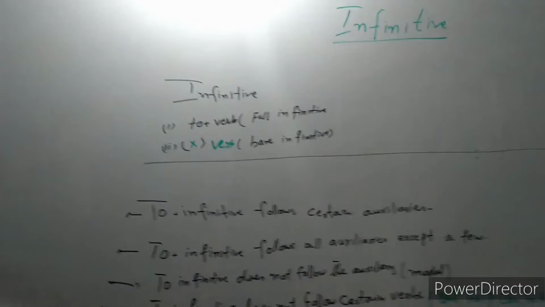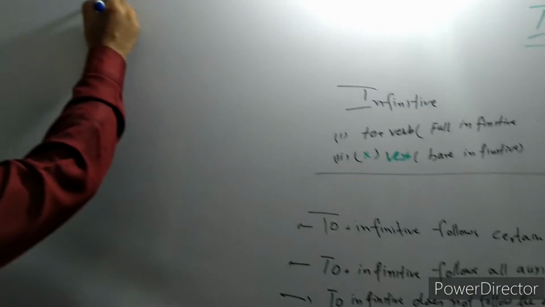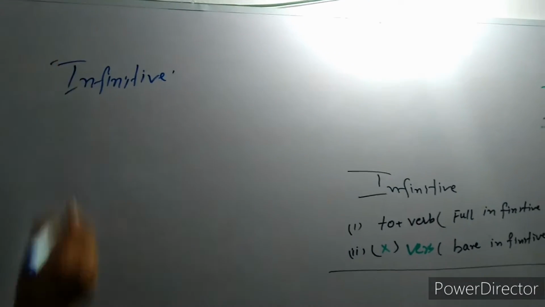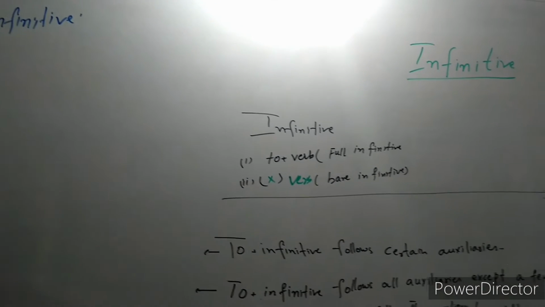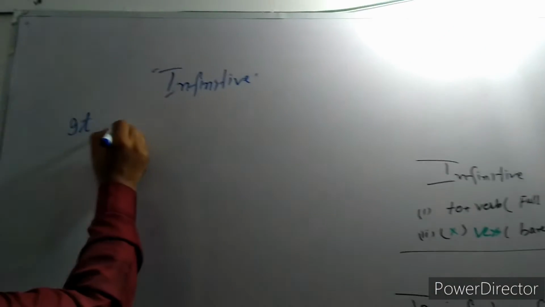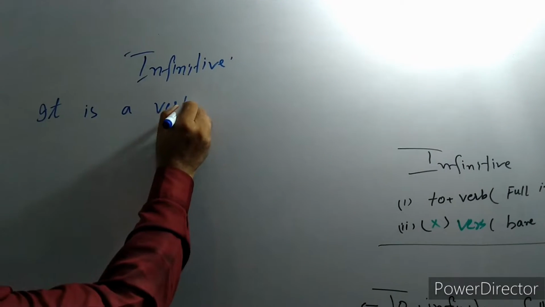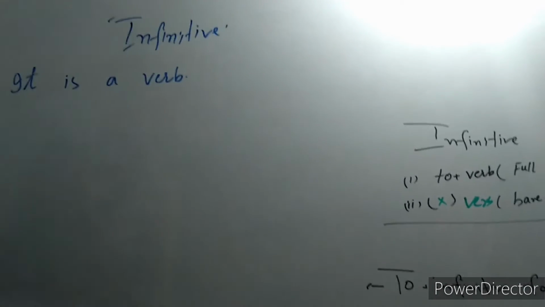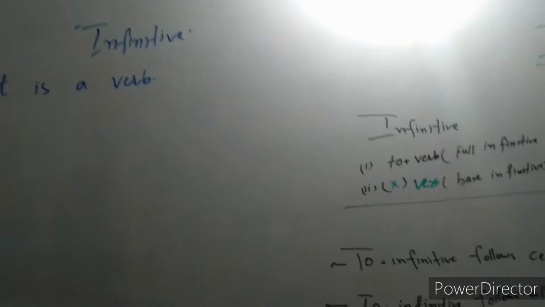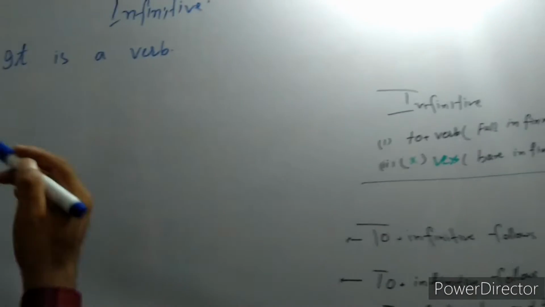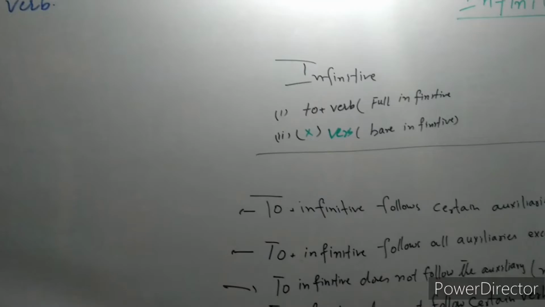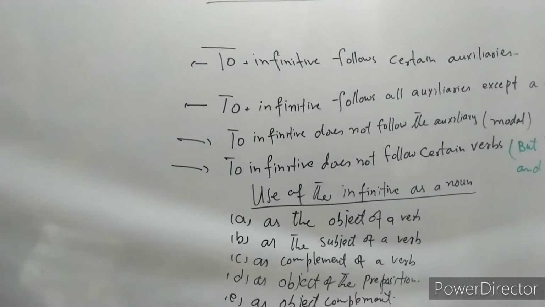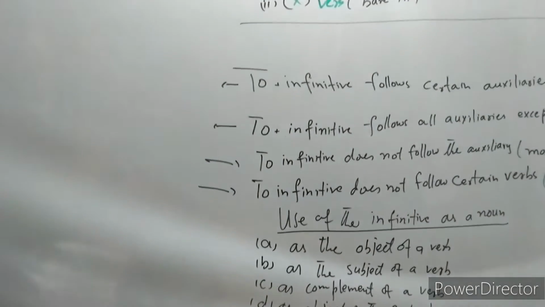Infinitive. What is infinitive? Basically, infinitive is a verb. In the dictionary, we always find the verb in infinitive form. But as far as kind is concerned, we can divide infinitive into two broad divisions.